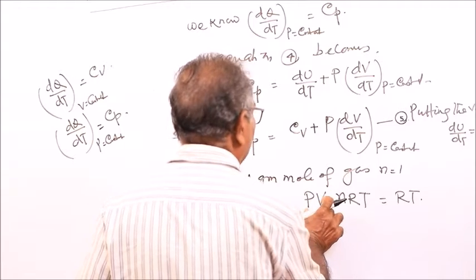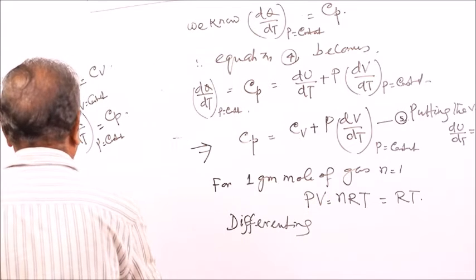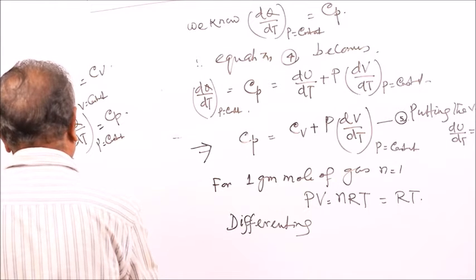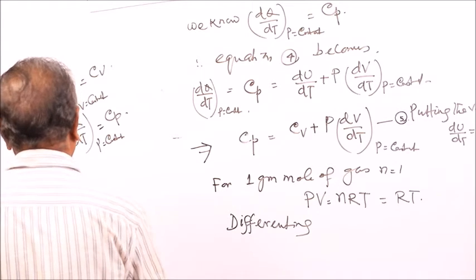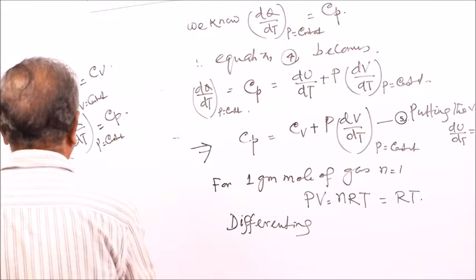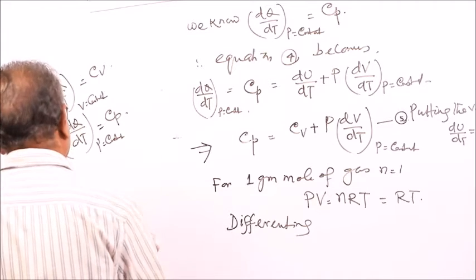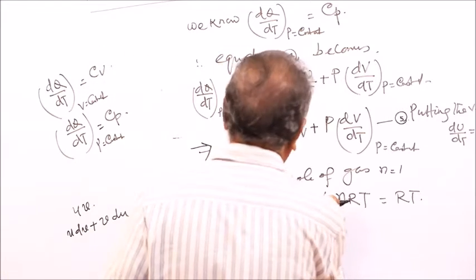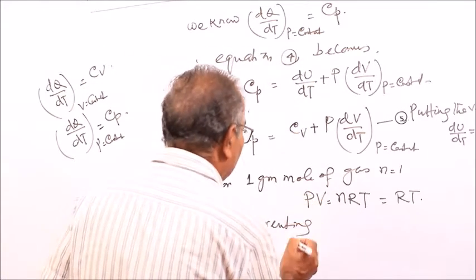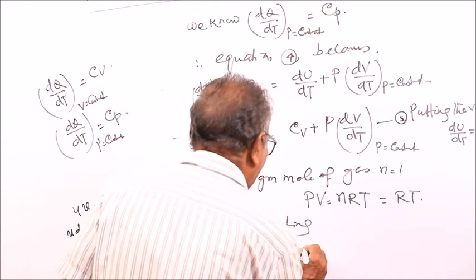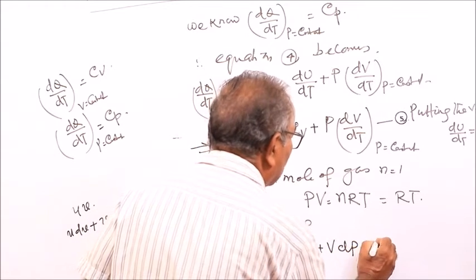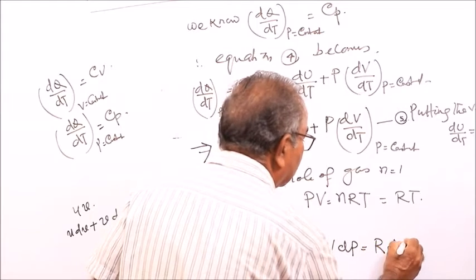This is the product of two functions, u v. In differentiation we write u dv plus v du. First keep one constant and differentiate the other, similarly interchange it. So you can write P dV plus V dP is equal to R, as a constant, R dT.